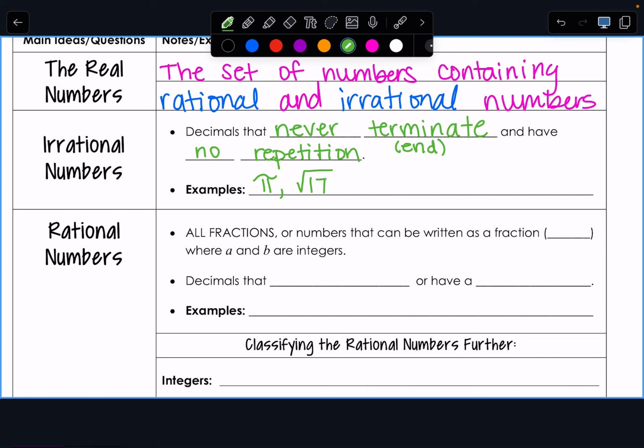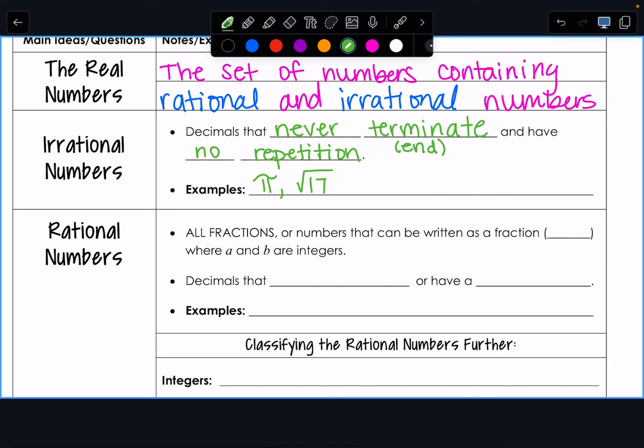Is that irrational? Yes. Okay. Is 17 one of our perfect squares? No. It is not one of our perfect squares, which means the square root of 17 cannot be rewritten as a nice number, so it is irrational.